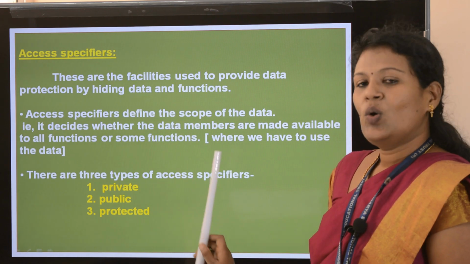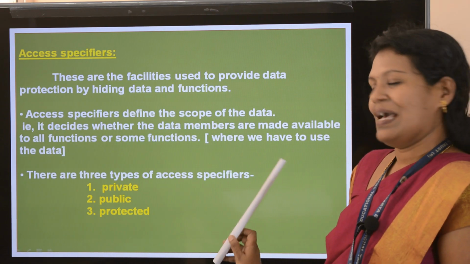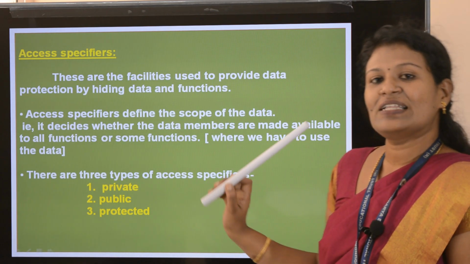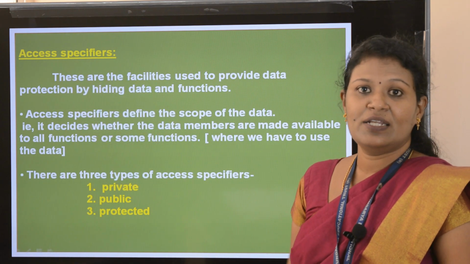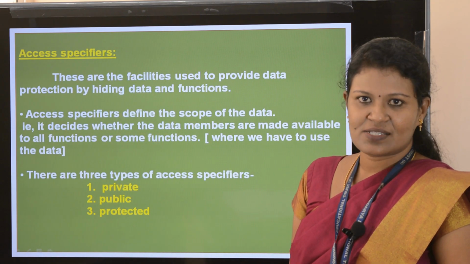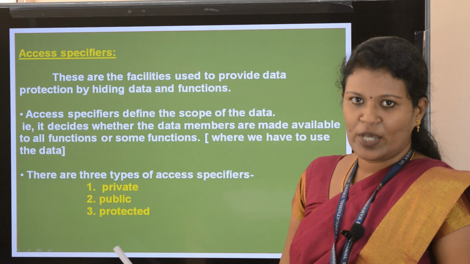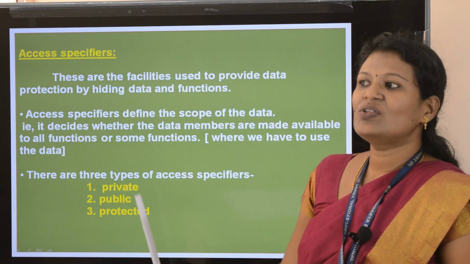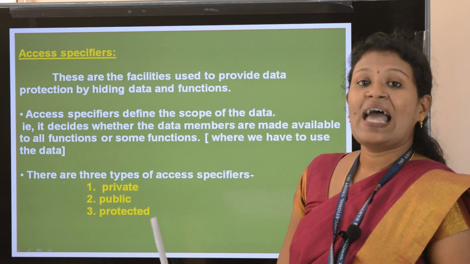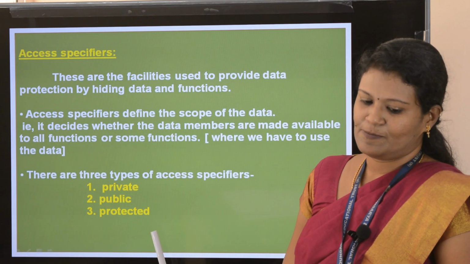Now we will be seeing three types of access specifiers, which you already saw in that class definition syntax. First one, private. Second one, public. Third one, protected. These three are called access specifiers.